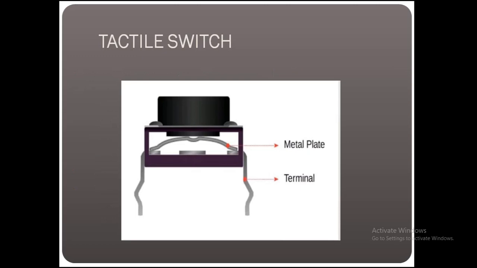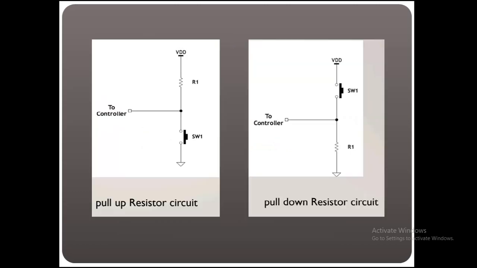What is tactile switch? So this is a tactile switch which consists of metal plate and terminal. There are two types of resistor circuit, pull-up resistor circuit and pull-down resistor circuit. Pull-up resistor circuit we are going to use in this project.